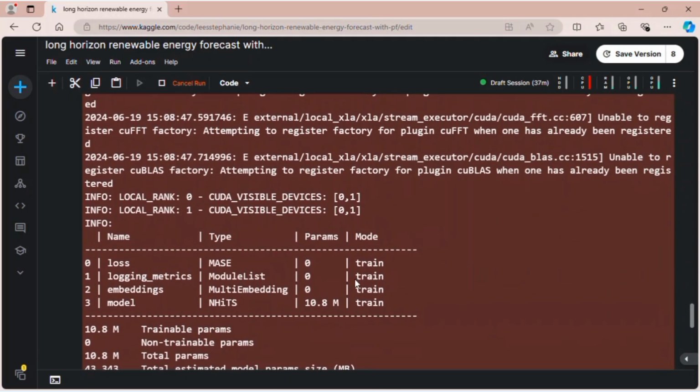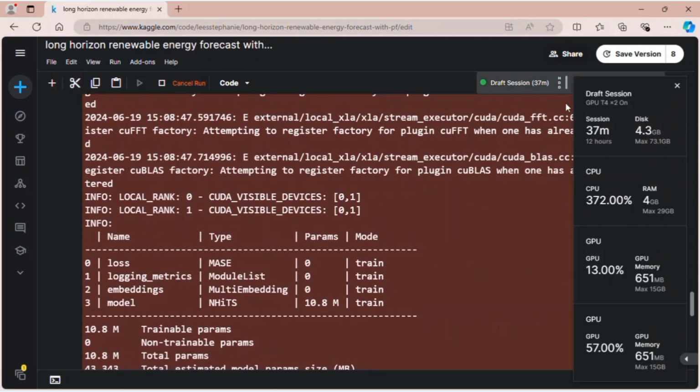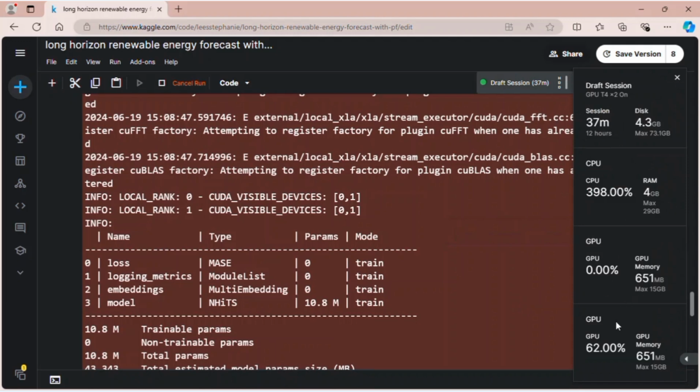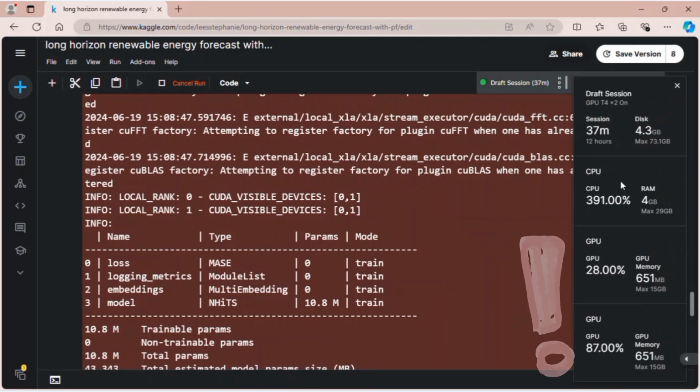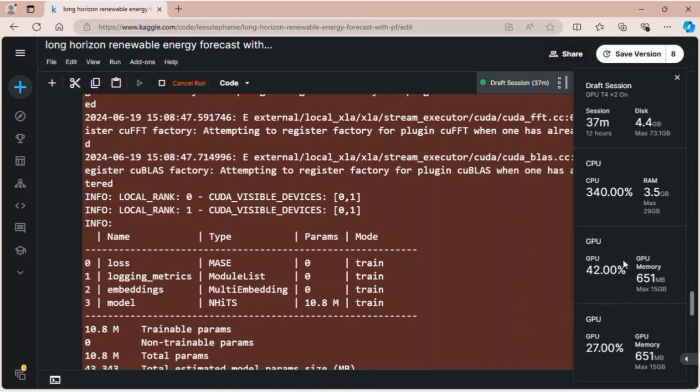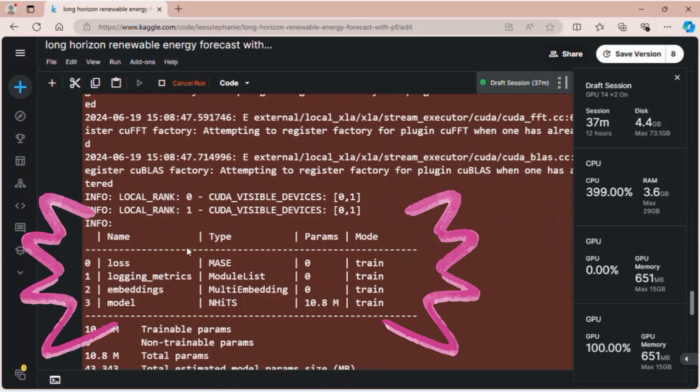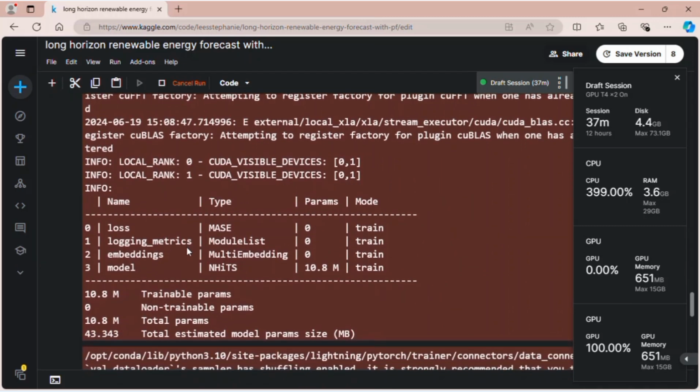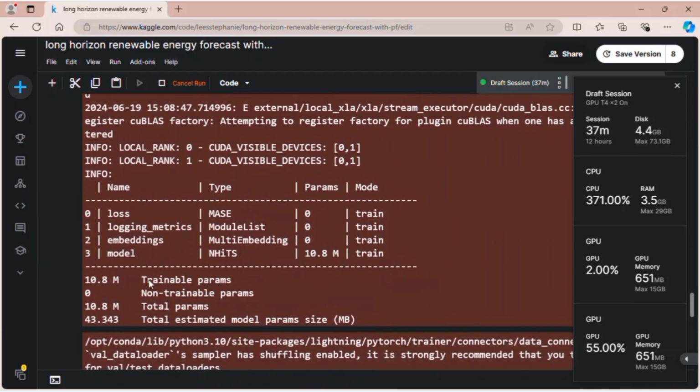Okay, here we can see that. Oh, actually, I want to show you the session metrics as well. As you can see, both GPUs are used, and all the CPU cores are also used. Anyway, this table here is the summary of the network. We can see we have 10.8 million parameters.